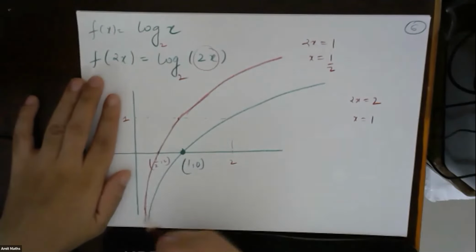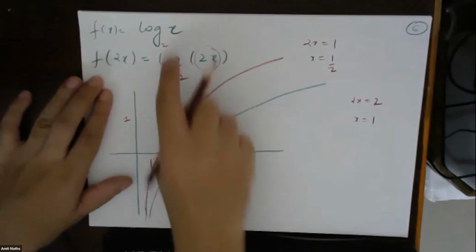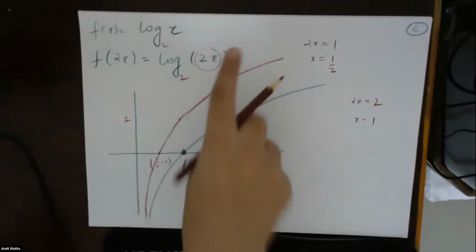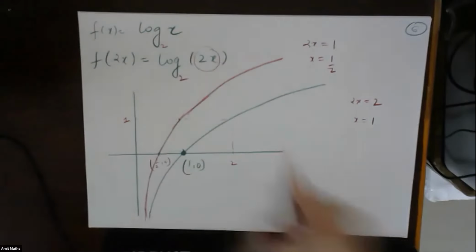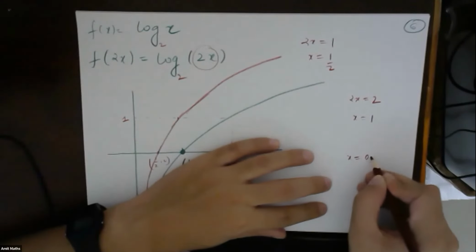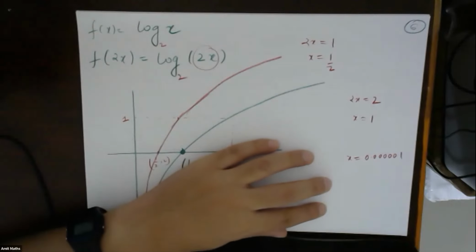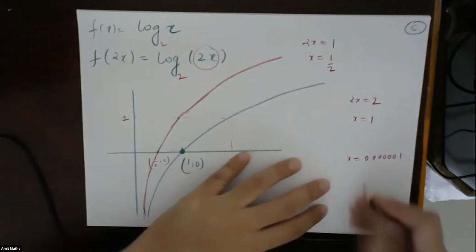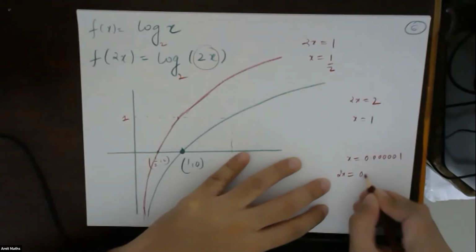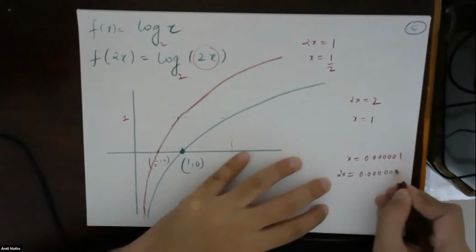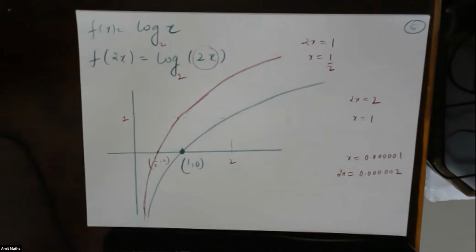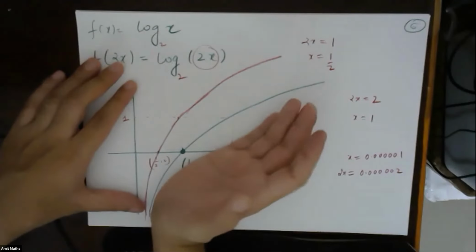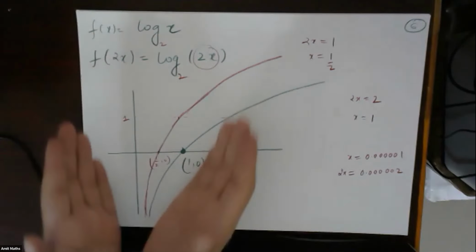Okay, but what is happening at x tending to 0? At x tending to 0, this part and this part will almost be the same. You cannot differentiate. Suppose x is 0.000001 and 2x will become 0.000002. So these two points are very close. So for this one, the stretch will be about x tending to 0.